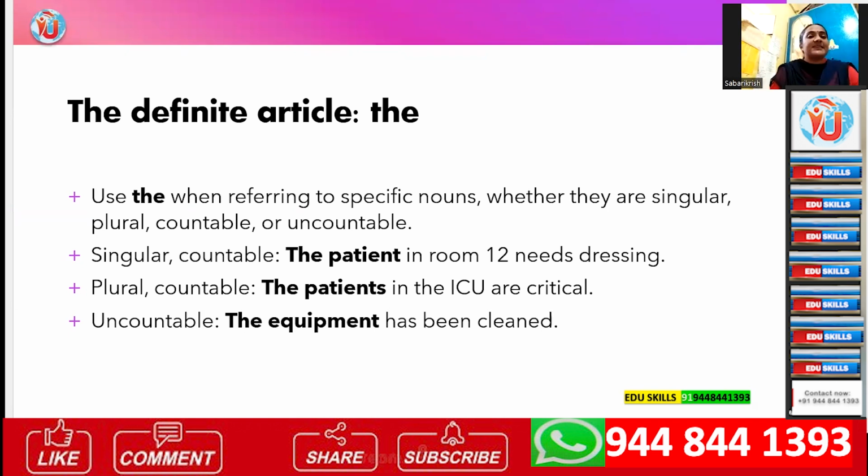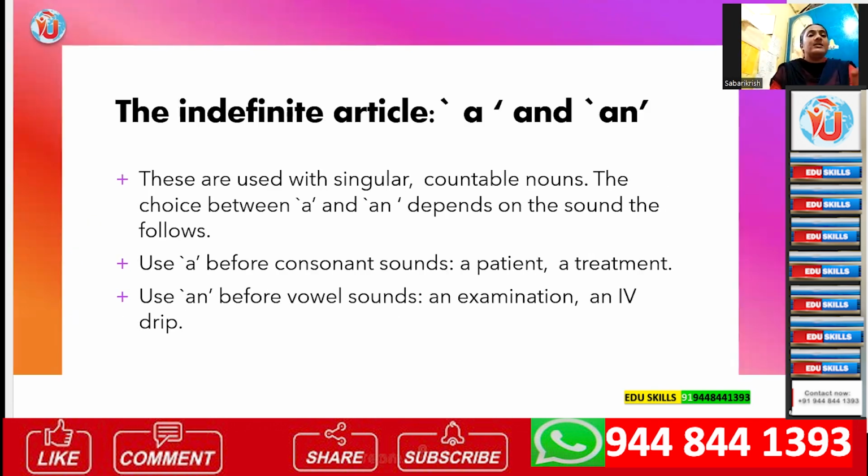Plural countable: the patients in the ICU are critical. Here patients is plural, and countable. Uncountable: the equipment has been cleaned. Equipment is uncountable. So keep in mind that "the" is used with specific nouns: singular, plural, countable, and uncountable.